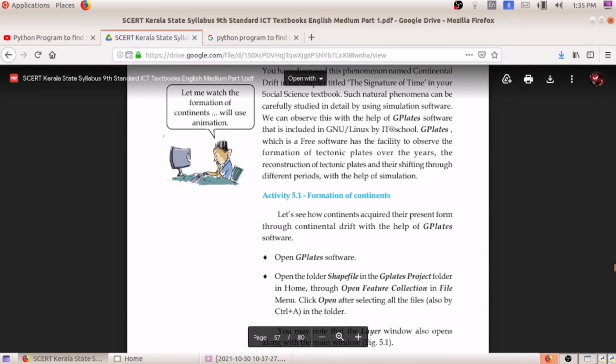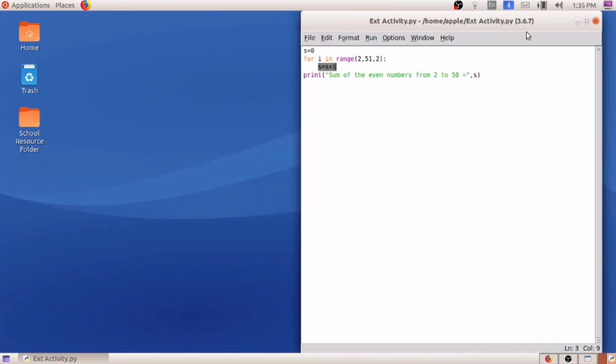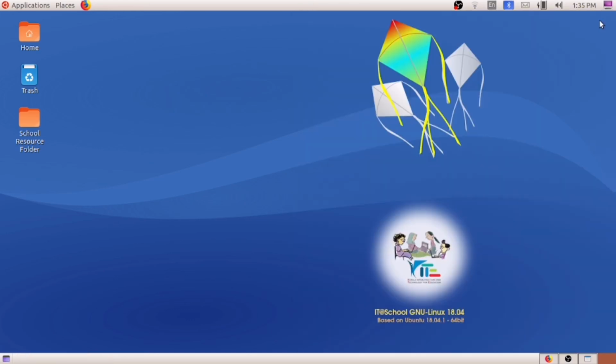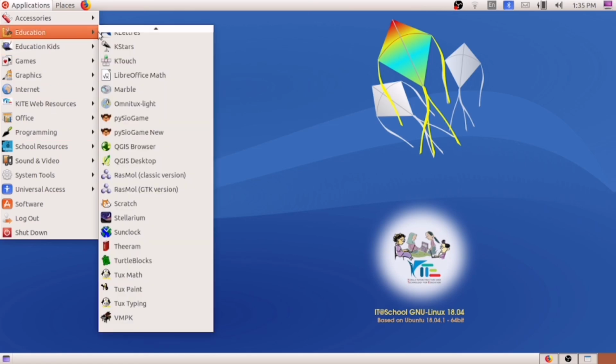How can we open the G-Plates software? You can see here. This we will be closing. We can open the G-Plates software through Application, Education.